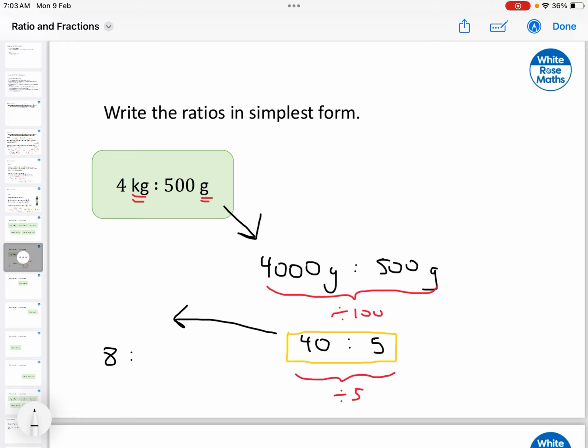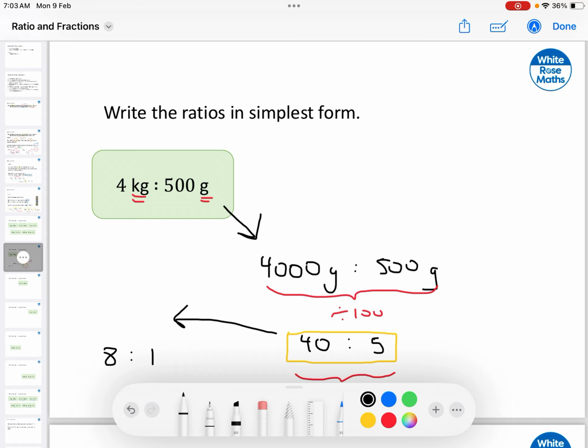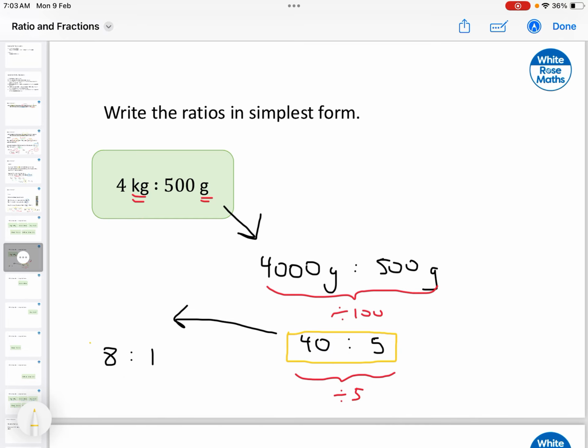So the final ratio is going to be 40 divided by 5, that's an 8. And then 5 divided by 5, that's 1. Now this is what we call the simplified version of the ratio. So what we're saying here is that for every 1 unit that we have on the right side, there's going to be 8 more on the left side. Or the other way to say this is that there's 8 times more on the left side than on the right side.